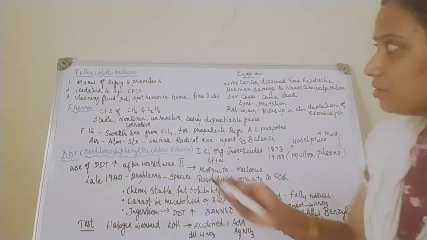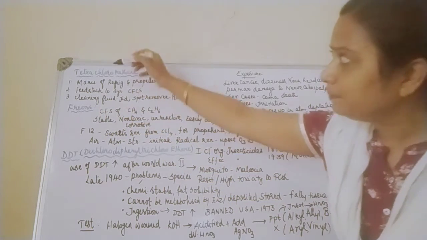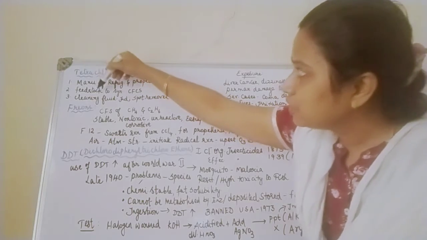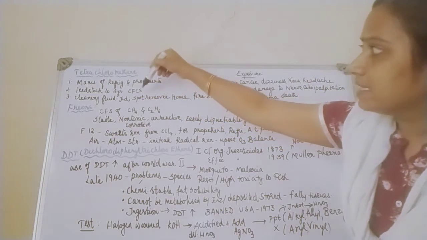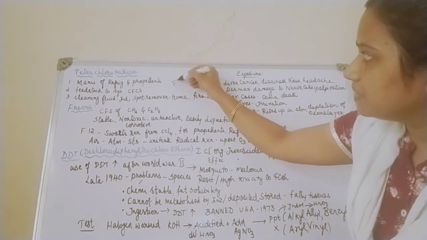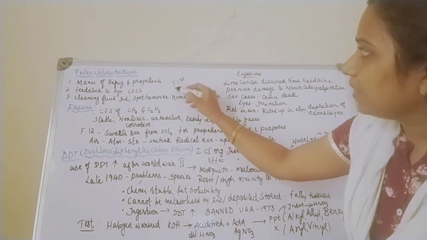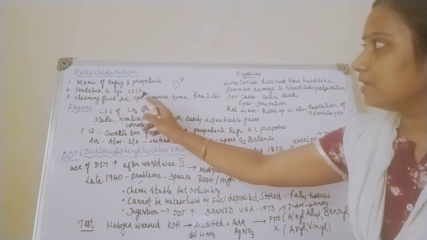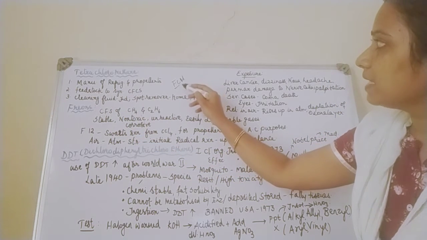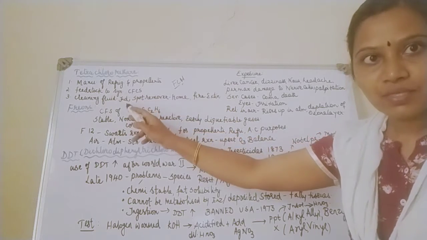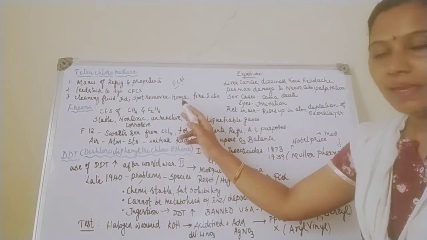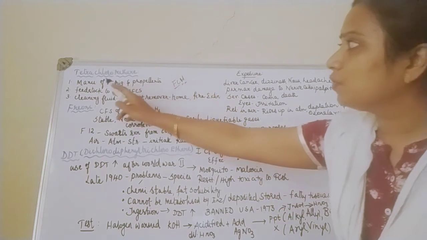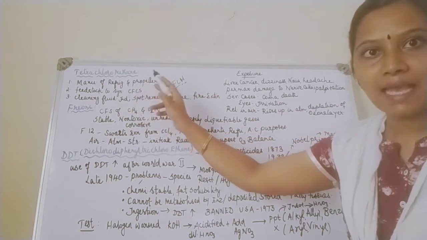See, I'm just providing you a short form. Just imagine this T as F. So F means what? Feedstock to synthesize CFCs. So FCM. What does F stand for? It stands for feedstock to synthesize CFCs. Then C stands for cleaning liquid in industries, spot cleaner for home as well as in fire extinguisher. So M, children, M stands for manufacturing refrigerants and propellants.